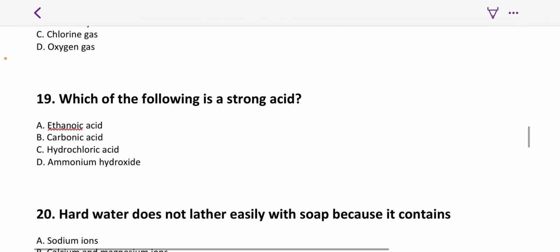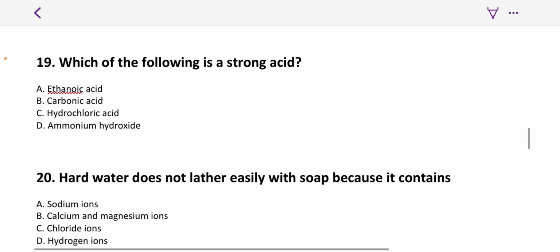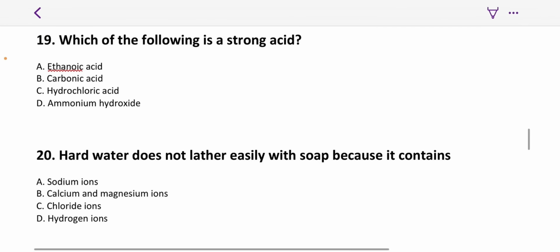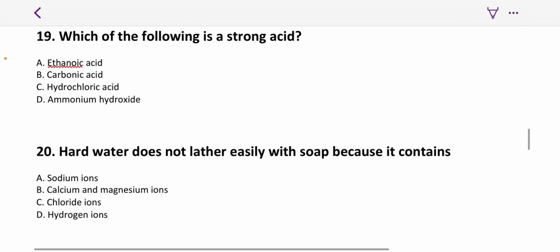Number 19, which of the following is a strong acid? A strong acid here is an acid that is willing to freely give out its hydrogen ions. Hydrochloric acid is the most notable here as a strong acid. Please go and learn the types of strong acids and weak acids. The weak acid here is ethanoic acid. Carbonic acid too is a weak acid. But option D, ammonium hydroxide, is a base, not even an acid.